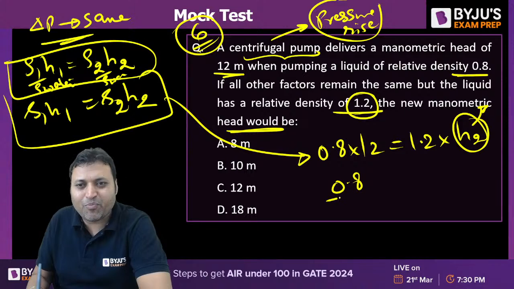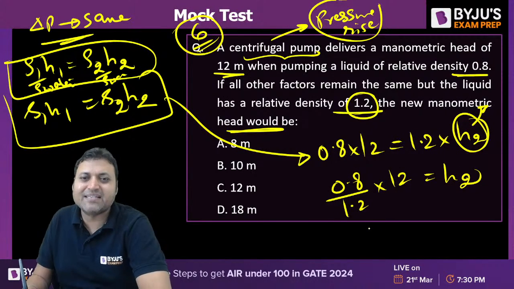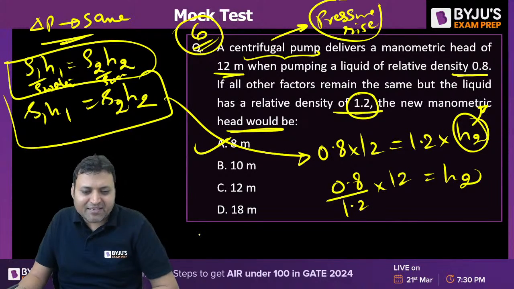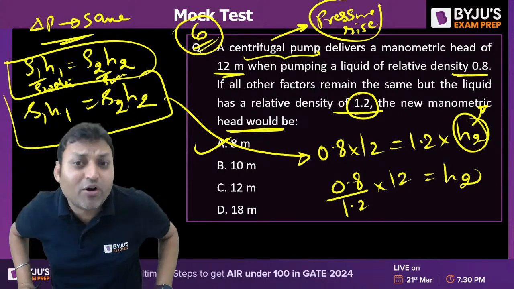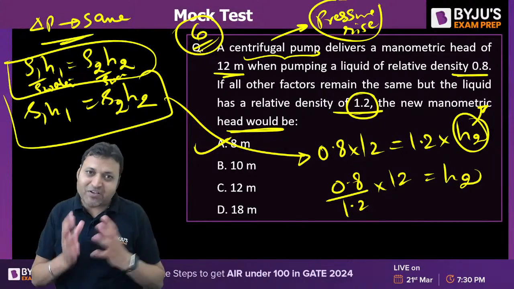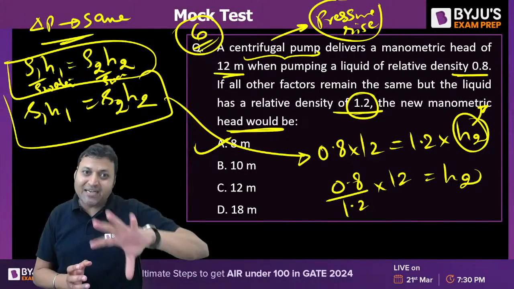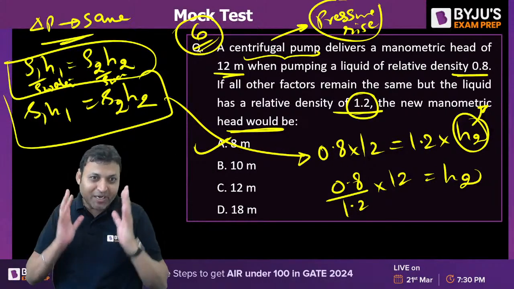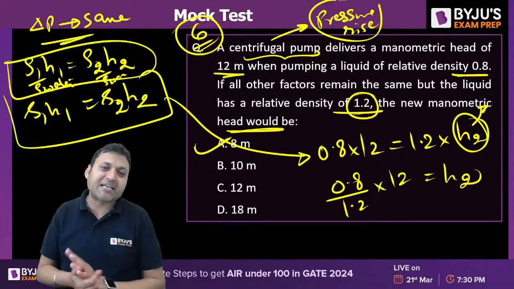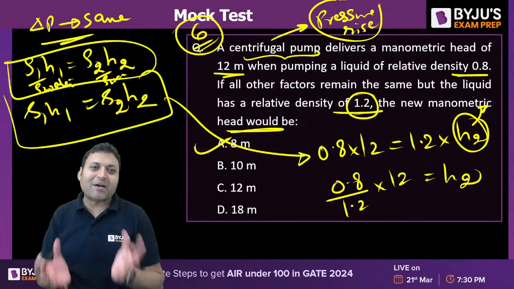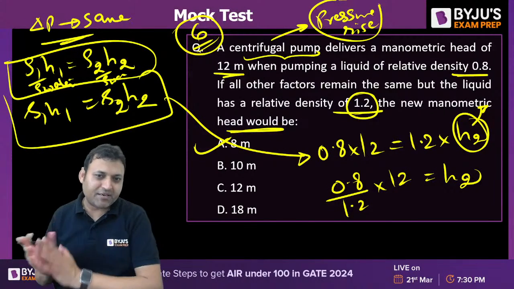So it will be 0.8 upon 1.2 into 12 is equal to H2. What is the answer? 8 meter. Option A will be the answer. The question is not actually from the centrifugal pump. Sometimes you may find the language of the question such that you might think the question is from a different topic. But if you read the question clearly and understand the question concept, then you will understand which topic a particular question is from.